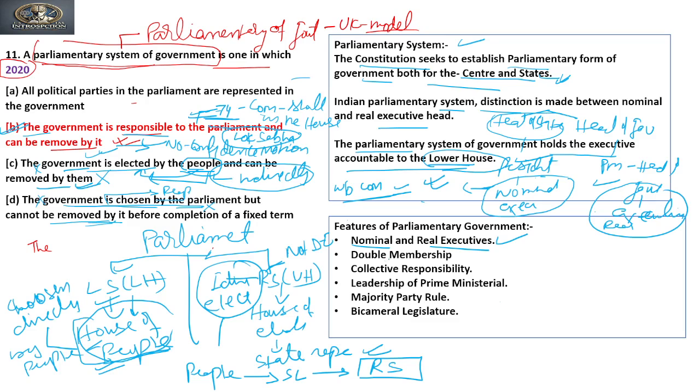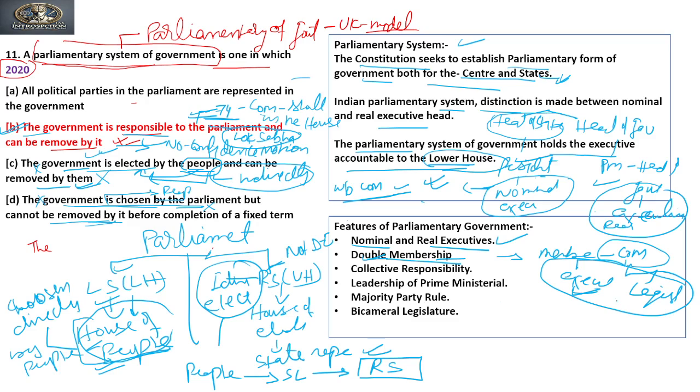Dual membership. Now this dual membership means a member of the council of ministers, having the power of executive, is at the same time also a member of the legislature. This does not mean that the person is a member of both houses. Dual membership means that a member who is a council of minister is an executive member and also a legislative member. Clear?